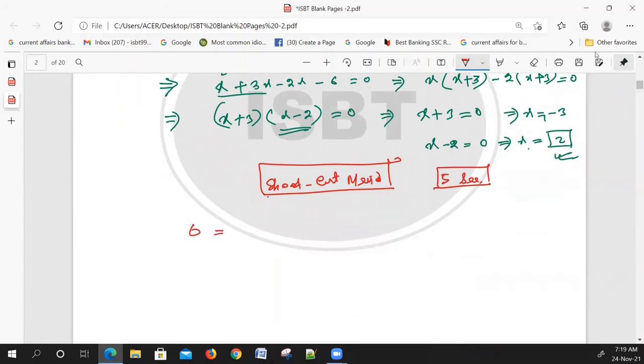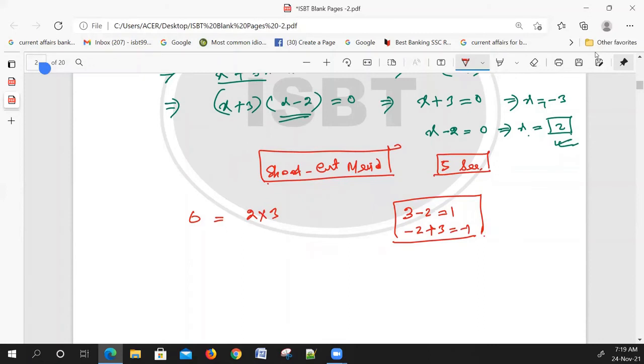6 का consecutive number क्या है? 2 into 3. Okay, 2 into 3 means either 3 minus 2 is equal to 1 or minus 2 plus 3 is equal to minus 1. So it should be consecutive numbers. First you see which consecutive numbers multiplied become 6. So 2 and 3. If the sign is plus, we take the bigger number, that is 3. If the sign is minus, we take the smaller number.